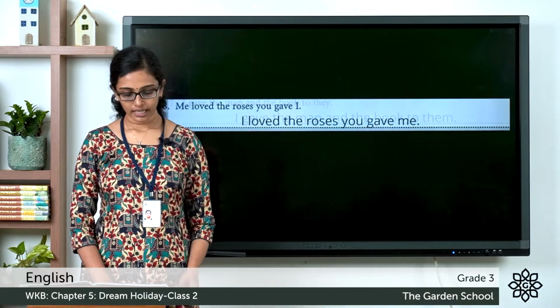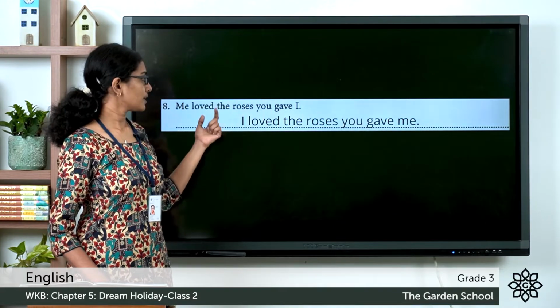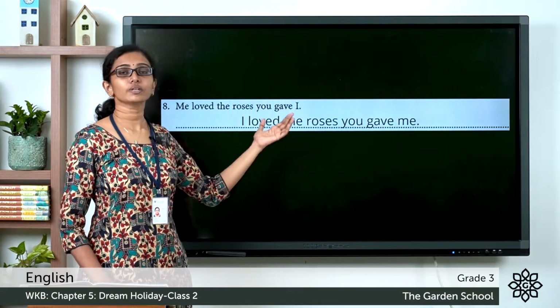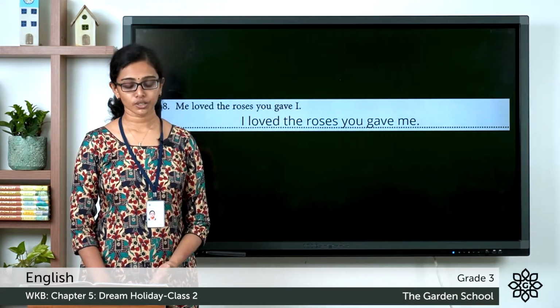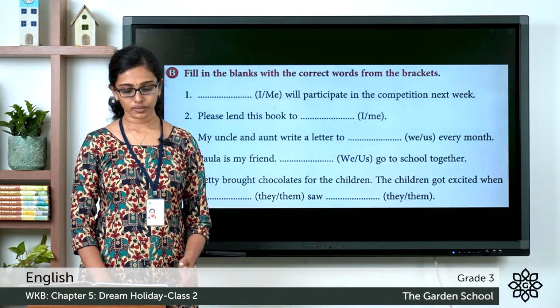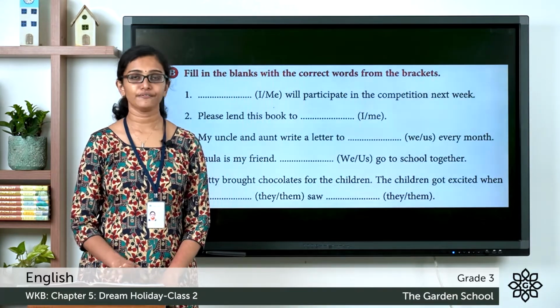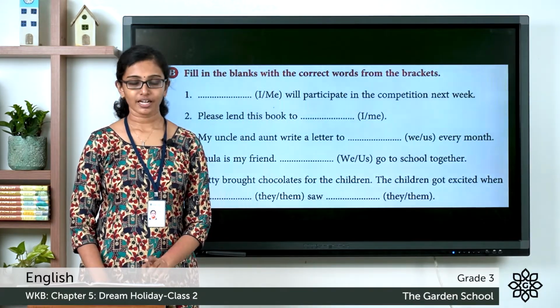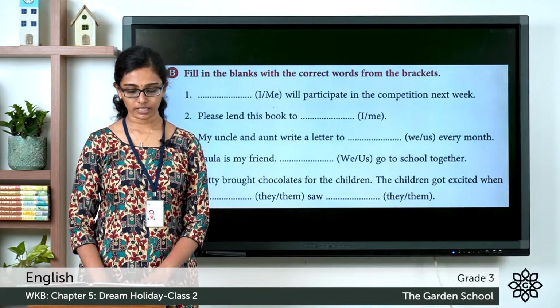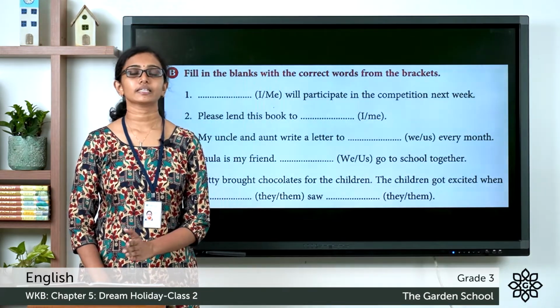Now question 8. Me loved the roses you gave I. It should be I loved the roses you gave me. Hope you are clear with these questions. Now let's see the next section. Fill in the blanks with the correct words from the brackets. So children, here you can see 5 questions given there. There are 2 choices given for each question. You have to choose the correct option to fill in and complete the sentence.